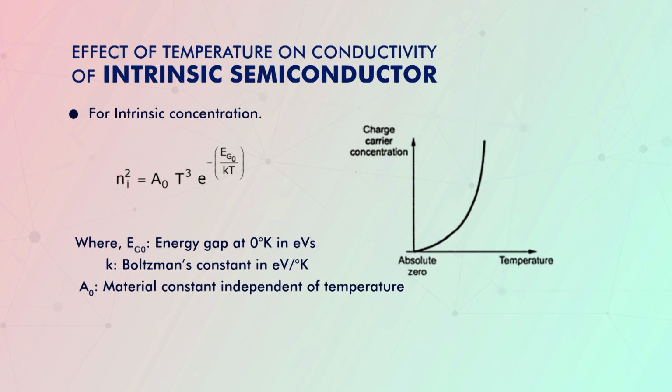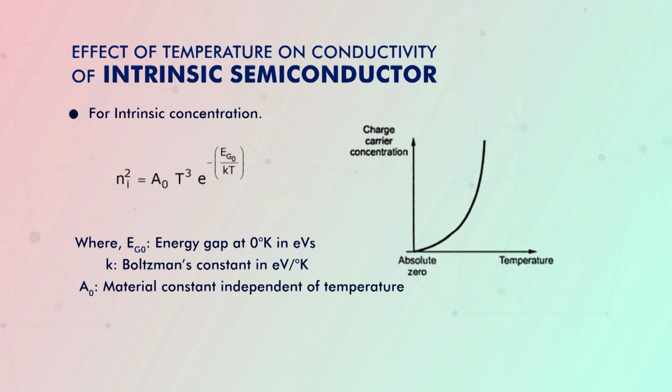Here in this equation, Eg0 is the energy gap at 0 degree Kelvin, and it is in the unit of electron volts.